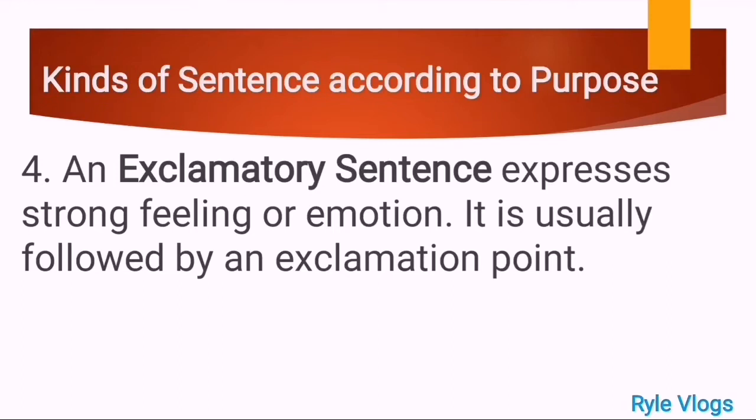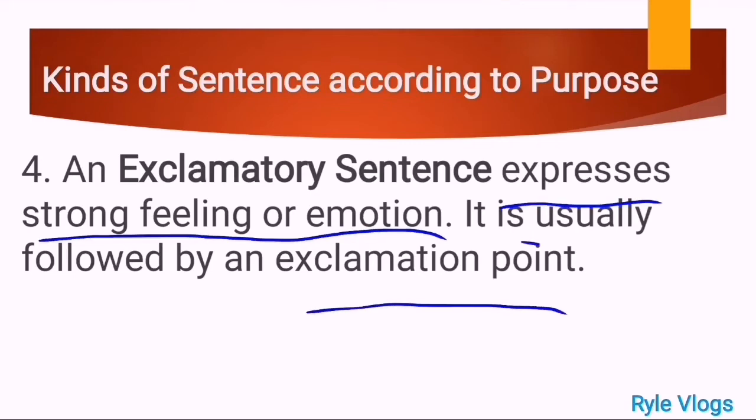Okay, that's good. And the third kind of sentence according to purpose, we have imperative sentence, and it is divided into two. We have command or request. The purpose of constructing an imperative sentence is giving command or asking for requests. And lastly, we have an exclamatory sentence. And what does it mean when we say exclamatory sentence? It expresses strong feeling or emotion. That is the purpose of constructing an exclamatory sentence, expressing strong feeling or emotion. And it is usually followed by an exclamation point, but not all the time, okay?